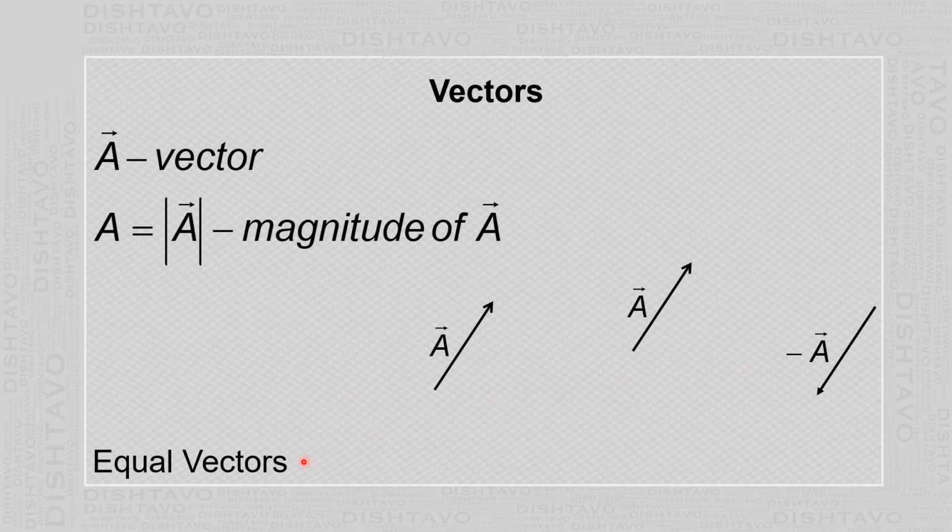Then let us see what are the equal vectors. Suppose two vectors are given, A and B. Vector A is equal to vector B only if the magnitude of A is equal to the magnitude of B, and also the direction of both is the same. If the magnitudes are the same but directions are different, those two vectors are not equal vectors. If the directions are the same but magnitudes are different, then again they are not equal vectors.